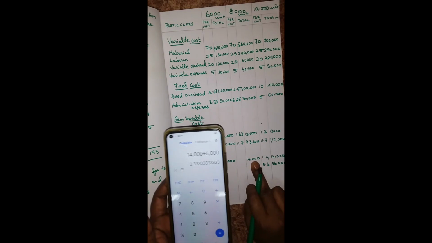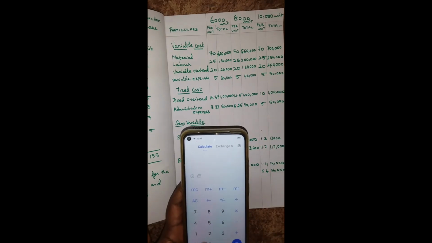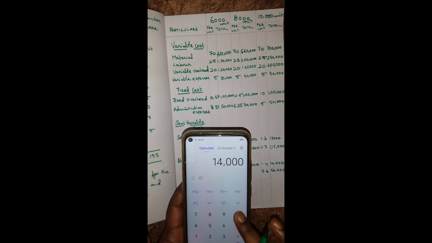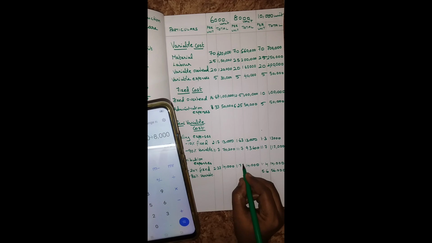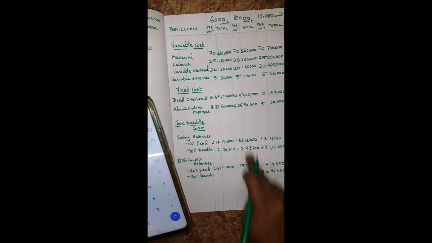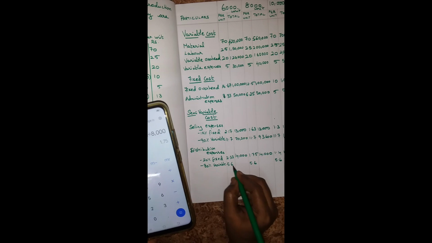Next one, 14,000 divided by 8,000, you will get 1.75 per unit for 8,000. Next one, variable, per unit is constant. In this sum it is 5.6 for all levels.